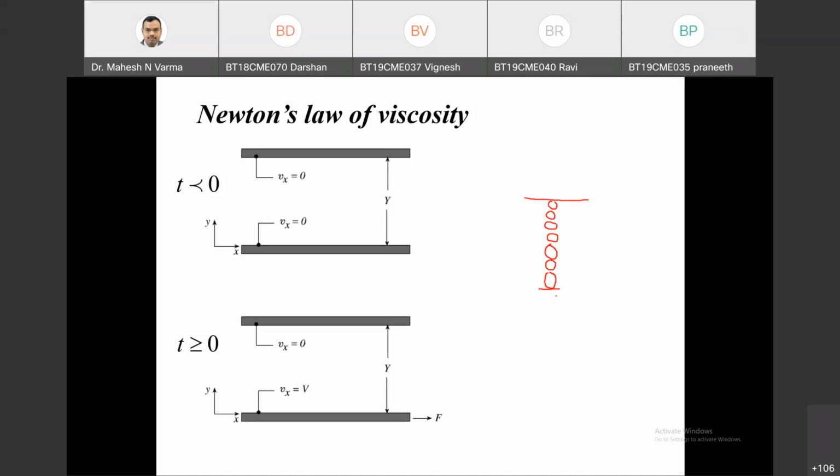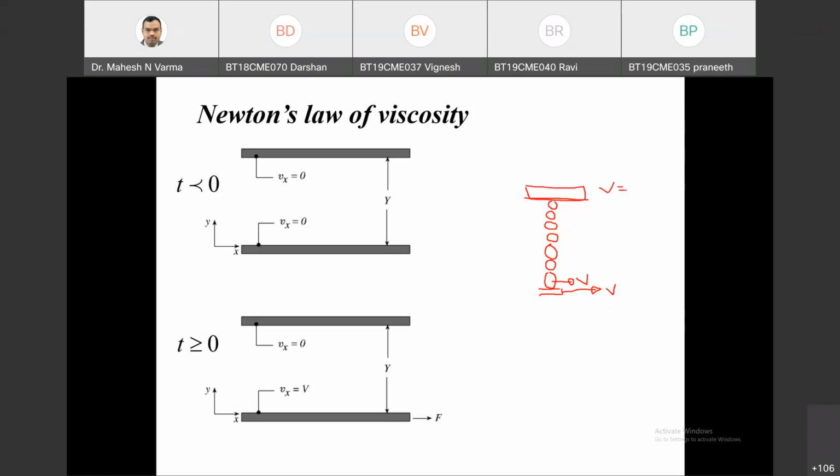Now, according to the no slip boundary condition, this plate is moving with velocity v, so this molecule will also start moving with velocity v. And according to the no slip boundary condition, the upper plate velocity equals 0.